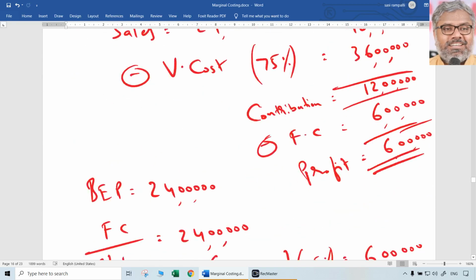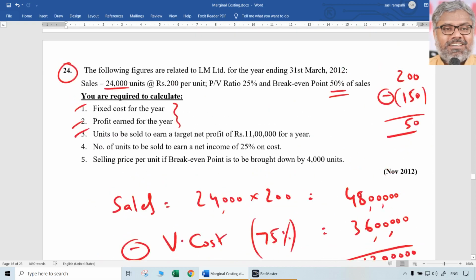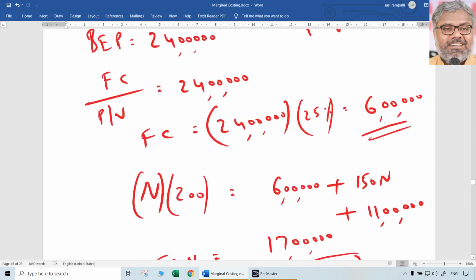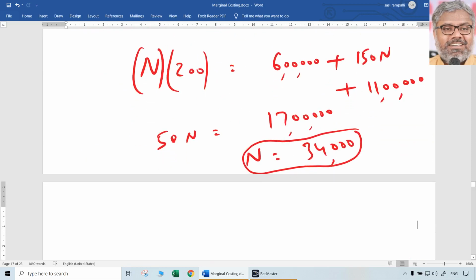Final answer for the third question is 34,000. Currently they are only selling 24,000 units, at which they are earning a profit of 6 lakhs. If they want to earn a profit of 11 lakhs, they have to increase the number of units sold to 34,000 units. That is the conclusion.